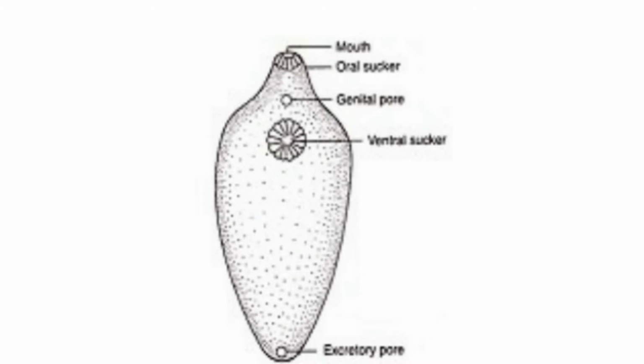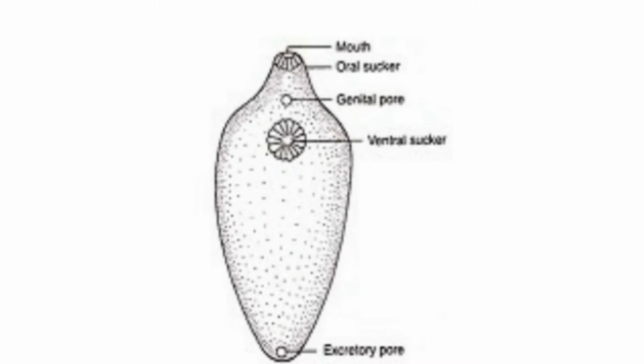The important characteristics are: the body is dorsoventrally flattened. It shows bilateral symmetry, and it is acoelomate. There is no body cavity or coelom. It shows the triploblastic condition. These are formed from three germinal layers: ectoderm, endoderm, and mesoderm.